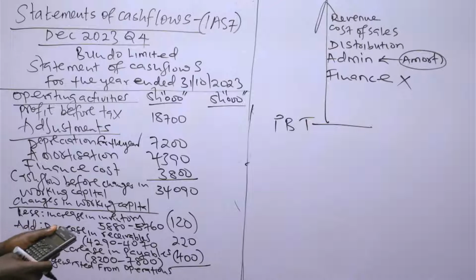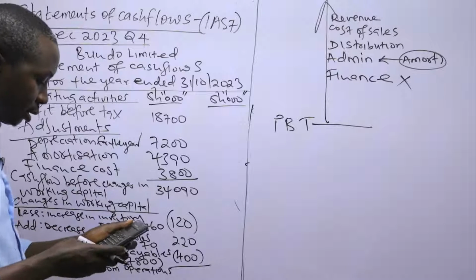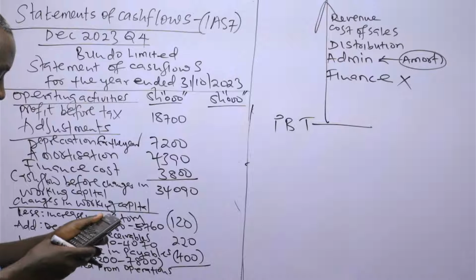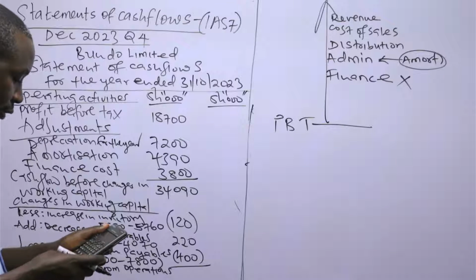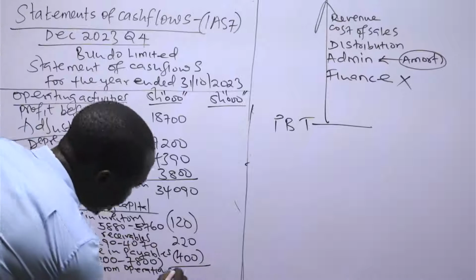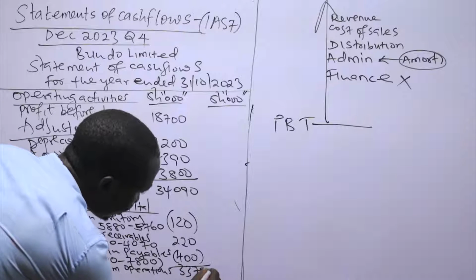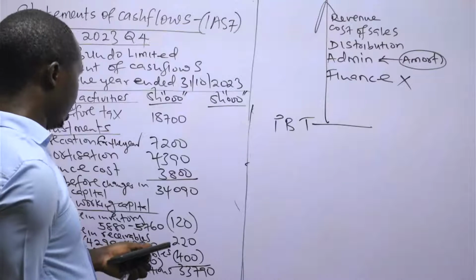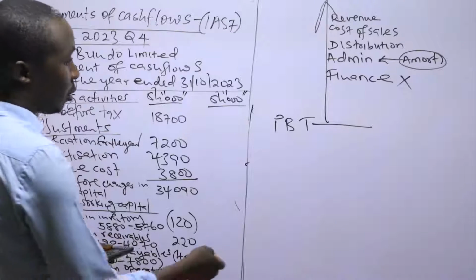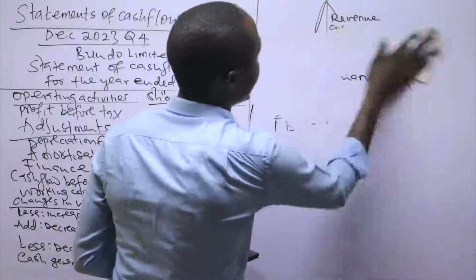So 34,090 minus 120 plus 220 minus 400. So this is 33,790. Then now the next item to be considered is the deduction of tax paid.